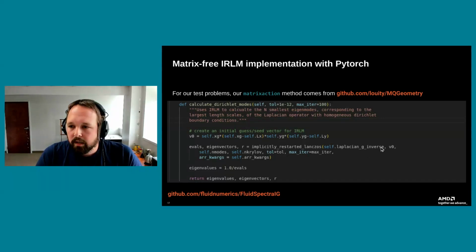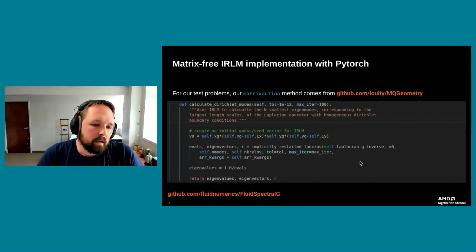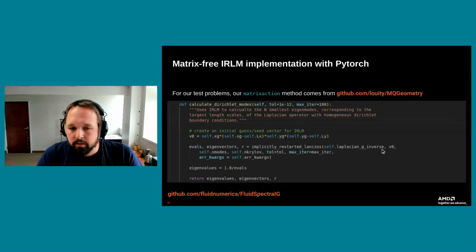Now the inverse itself is using a discrete sine transform method to do the inversion process, and to handle irregular geometries, it's using a capacitance method, in case you're familiar with those kinds of solution techniques. So that's basically it. We call the method just like this, passing in the matrix action that we want to use. Here we're going to be using the inverse.